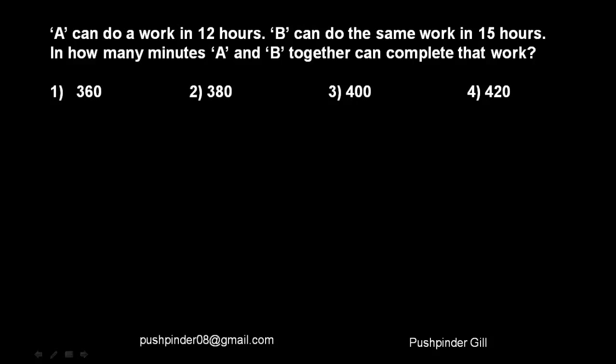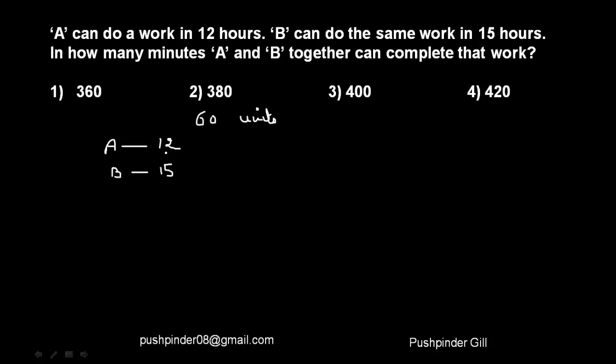So A over here can finish the task in 12 hours, and B can finish the same task in 15 hours. So what I need to do is assume the task to be of some units. Now what is the best number to assume? It's the LCM of these numbers, 12 and 15. So let me assume the task to be of 60 units.